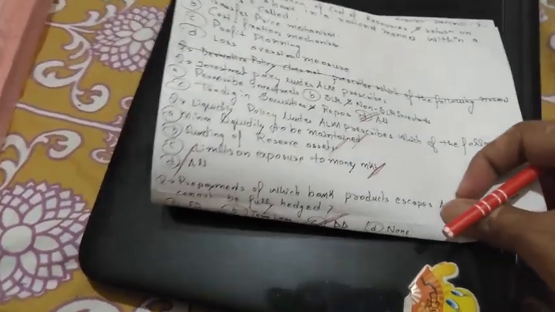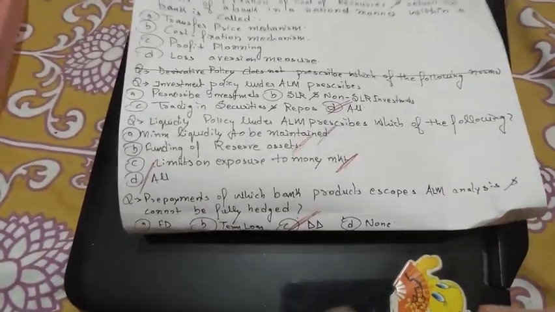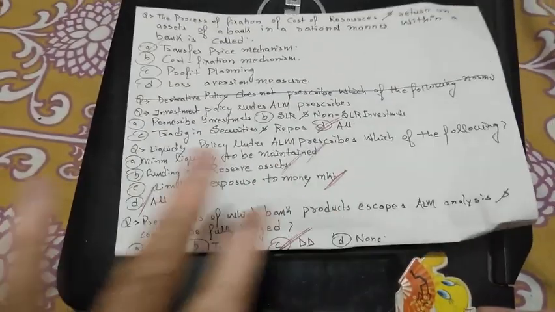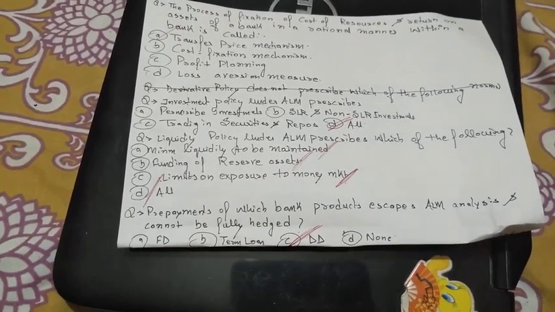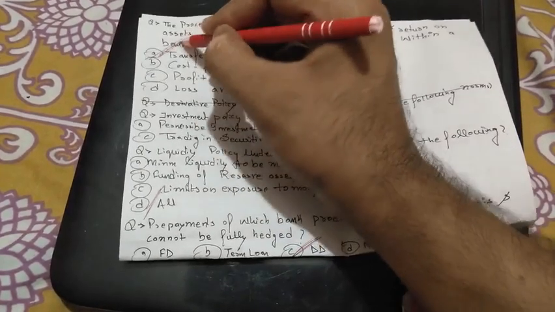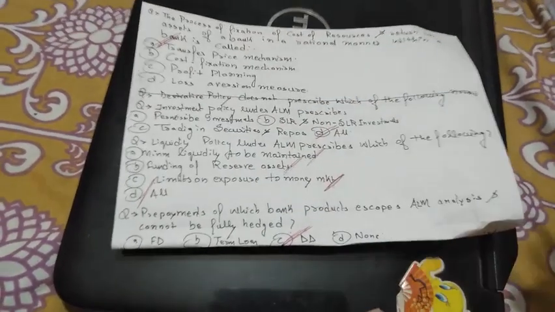Next question, the process of fixation of cost of resources and returns on the assets of a bank in a rational manner within a bank is called. It is a definition of the transfer price mechanism. You just remember the definition.